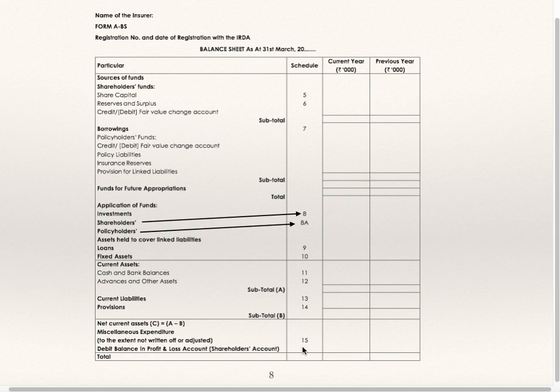So if shareholders account they are having loss, it is to be recorded here, then you will get total. So sources of funds and application of funds, that is how it is to be shown. 5, 6, 7, 13 and 14 is for liabilities. 8, 9, 10, 11, 12 and 15, these schedules are for assets.